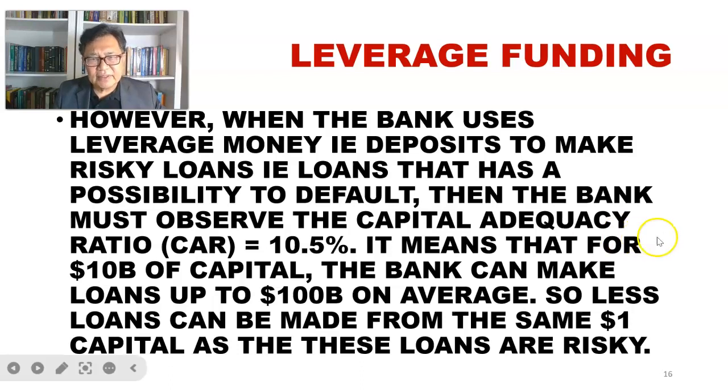So it means that for 10 billion worth of capital, the bank can make risky loans of up to 100 billion on average.